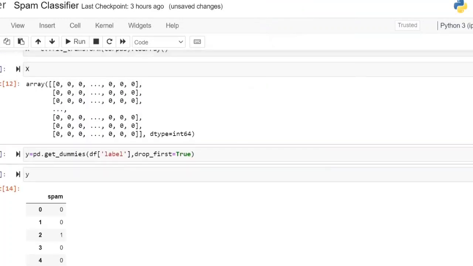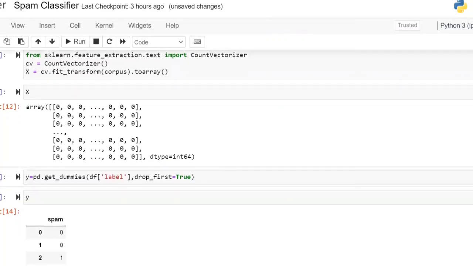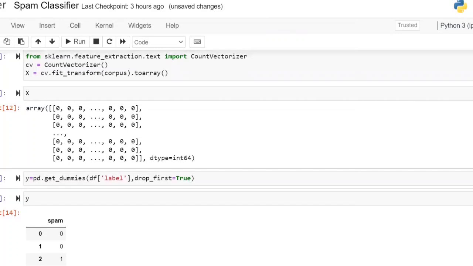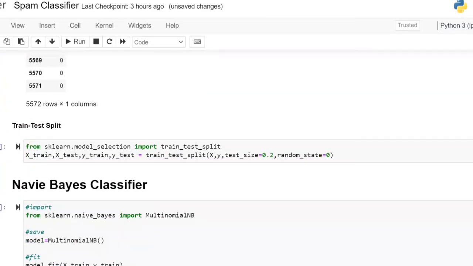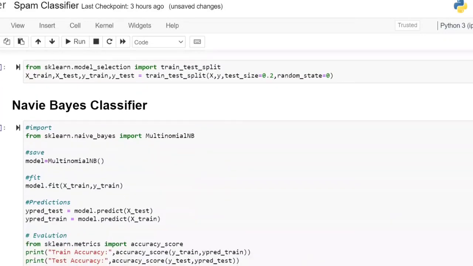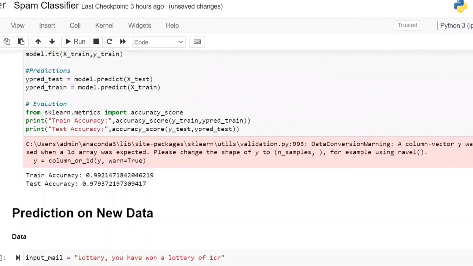Now the data was ready. X is ready, Y is ready. Now what we have to do? Just apply the modeling, X train, Y train, with the classifier. In the modeling, what are the three steps? Import, save the model, fit on X train, Y train. Similarly, predict on X test, predict on X train, calculate the accuracies. Same to same I'm doing. I got the train accuracy of 99%, test accuracy of 97%. With this, modeling and evaluation is completed.